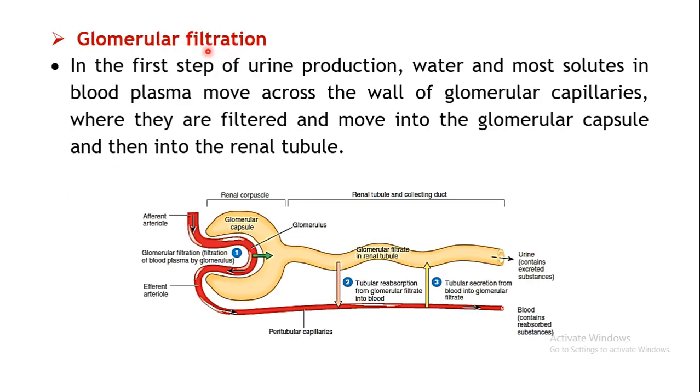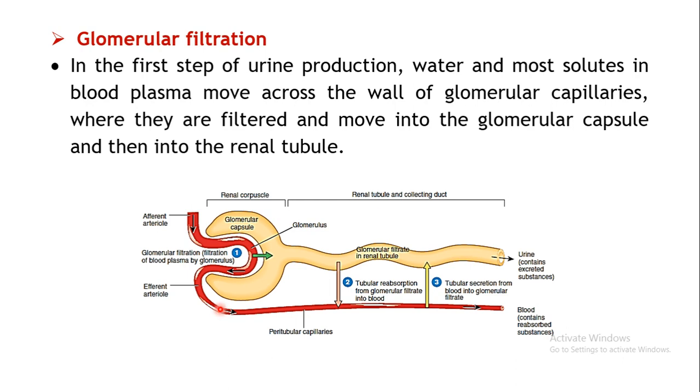Glomerular filtration is the first step of urine production, wherein water and most of the solutes dissolved in the blood plasma are filtered. Though this structure shows a straight tube-like structure, it's not like that. It's the one which we have shown in the earlier picture. It's just a representation. One arteriole will enter, it will form a network-like structure over here, and one particular arteriole, the efferent arteriole, will